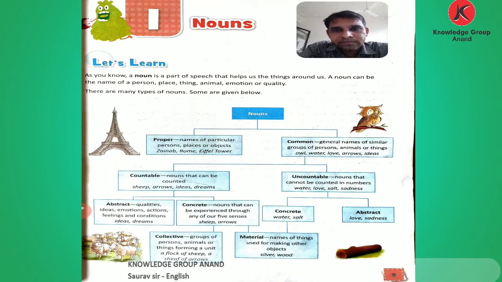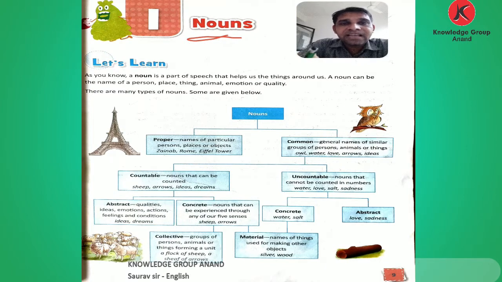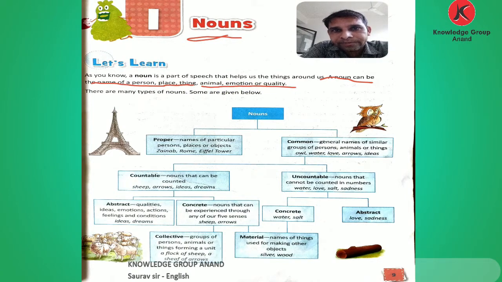Chapter 1. The chapter name is Nouns. What is a noun? A noun is the name of a particular thing. It is the word we use to name persons and other living beings, objects, places, ideas, and feelings. That is called a noun. A noun can be the name of a person, place, thing, animal, emotion, or quality.